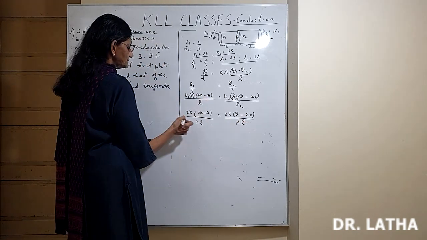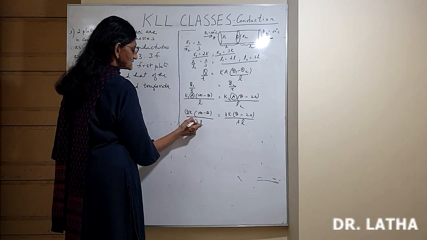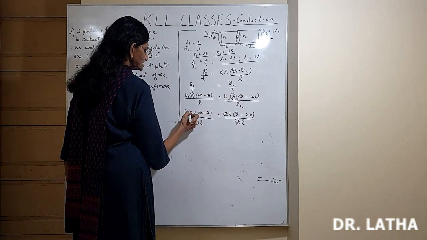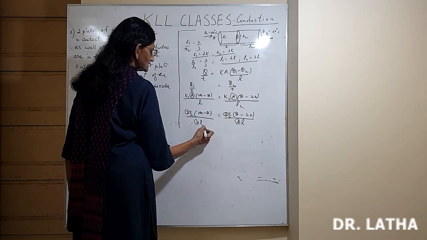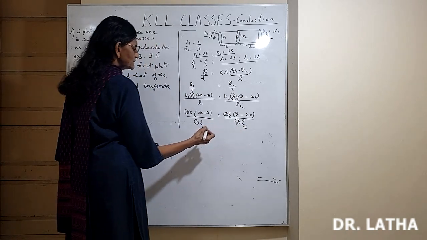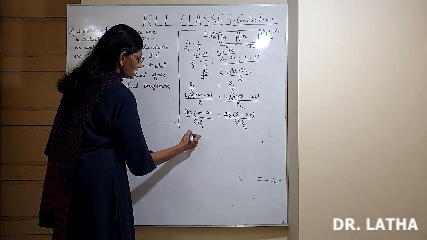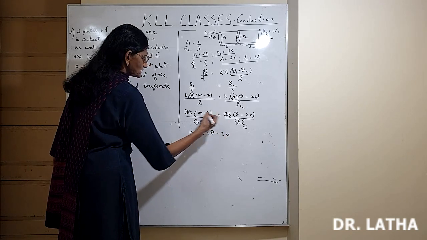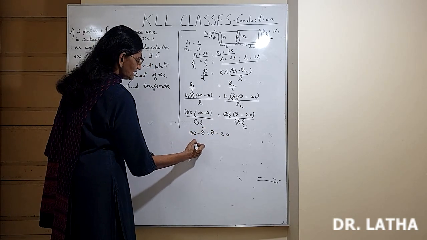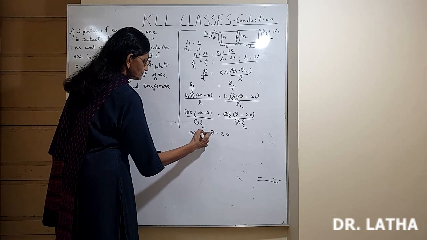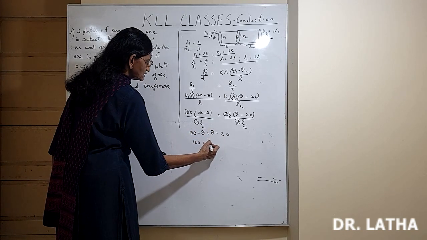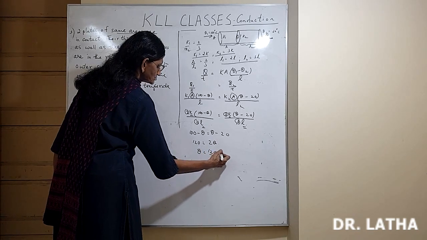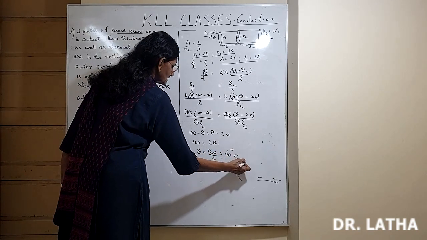So easy numbers, 2 and 2 cancels, 3 and 3 cancels. Here this is K, that's K, so the K cancels, the L cancels. So what remains? All that remains is 100 minus theta is equal to theta minus 20. Minus 20 comes this side, 120, theta minus theta that side, plus theta, 2 theta. Or what is theta? 120 divided by 2, that is 60 degrees Celsius.